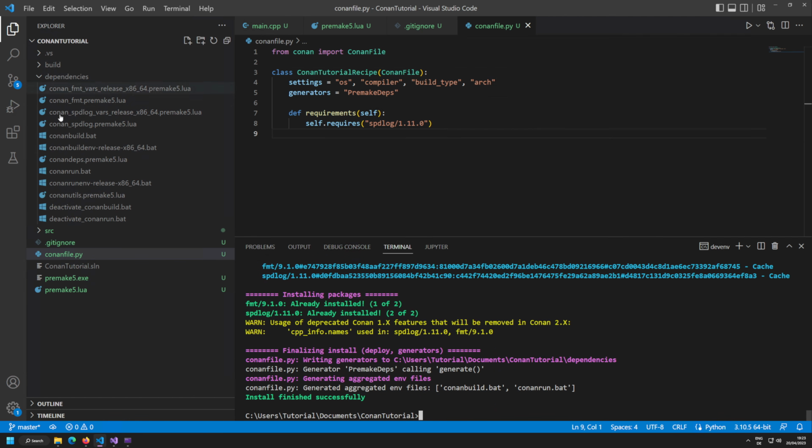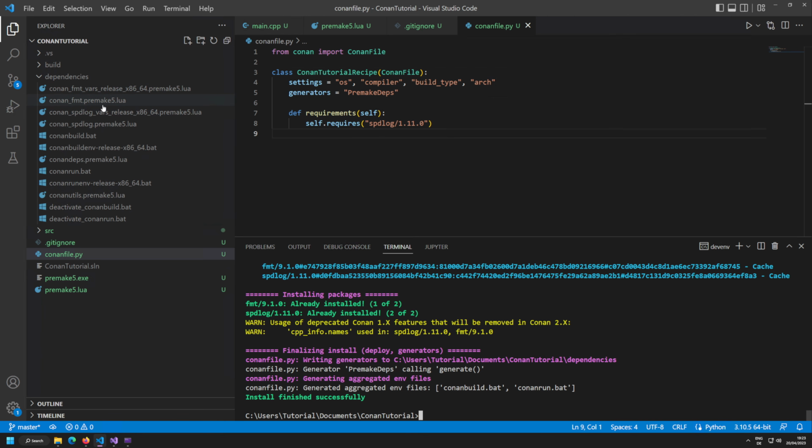you can see that we have a lot more files in our dependencies. You can see we now have many premake5.lua files for Conan deps, and somewhere also a Conan utils premake5.lua. And all of these Lua files are now helping us to correctly integrate the projects. First of all, you can see that we have some Lua files on a per dependency basis. We have two for FMT and two for SPDlog.